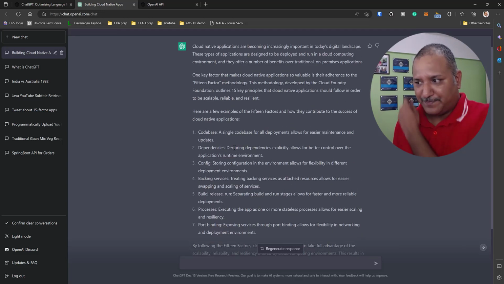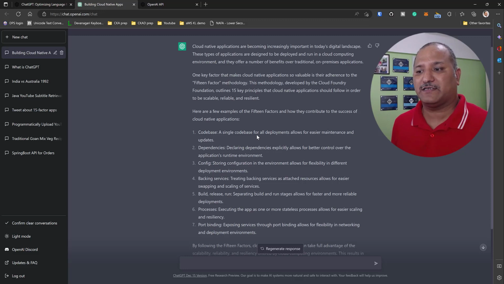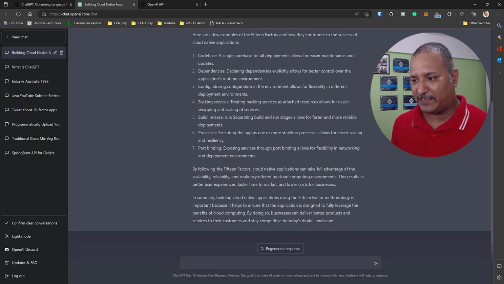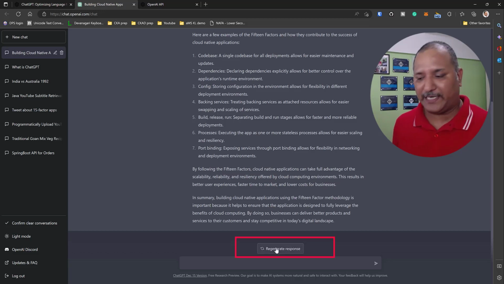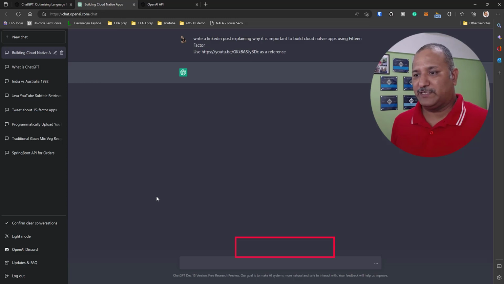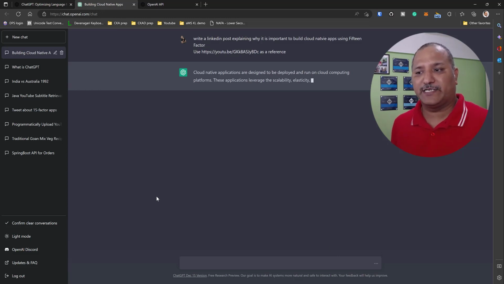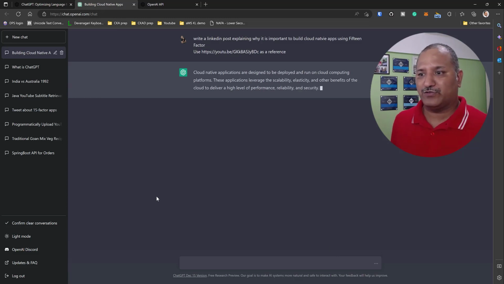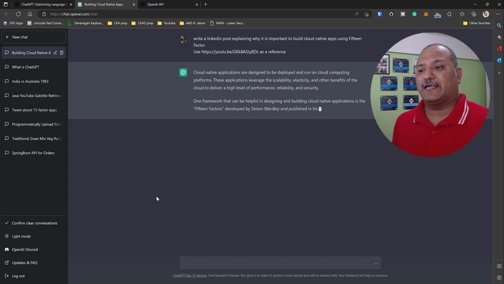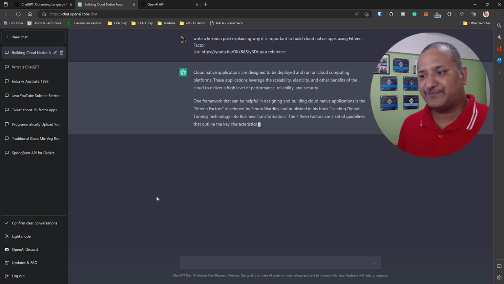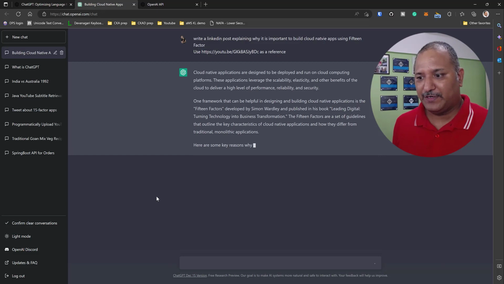Now, if you look at this, it gave very generic information around the 15-factor app. It doesn't talk about that video link which I gave and things like that. So let's say I'm not quite happy with what has been generated. I can ask ChatGPT to regenerate the text for me. So using the same question, it will try to rephrase the answer.